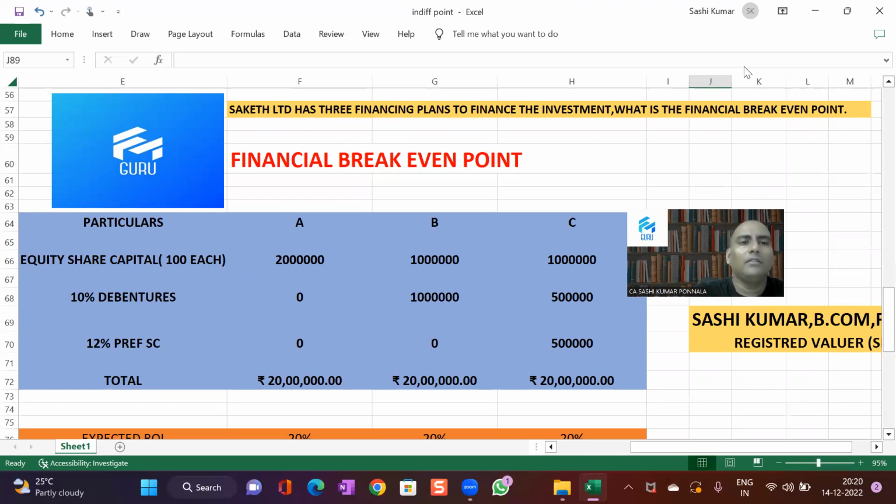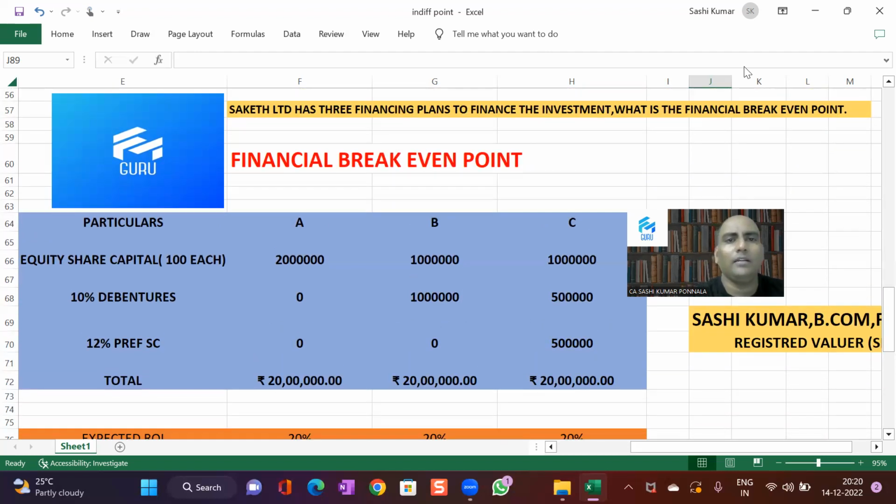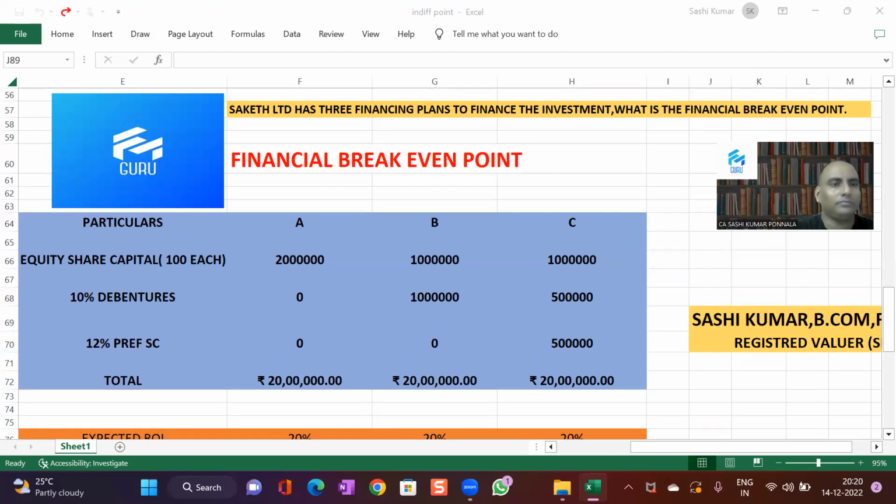In Plan B, 50% comes from the equity and the balance 50% comes from the debt. We call it debentures. Debentures and bank loans are called debt. Plan C is a combination of equity, preference and debentures. So in any option, what is the total amount here? 20 lakhs. So the company wants to know the financial break-even point.